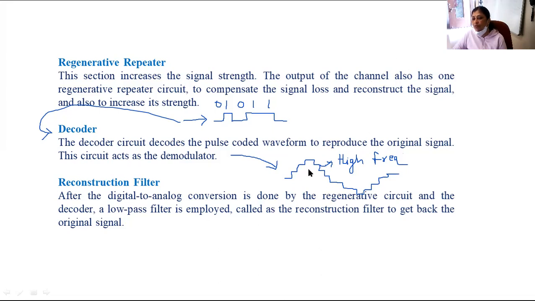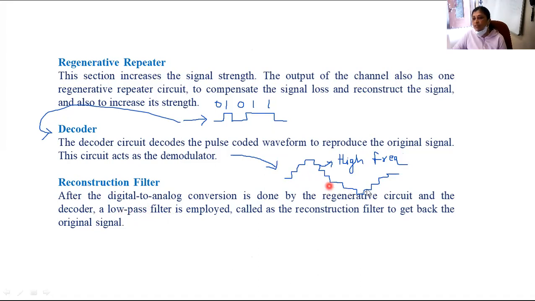Here you can observe these high frequency components must be eliminated. This is done with the help of a reconstruction filter. This reconstruction filter is nothing but a low pass filter.